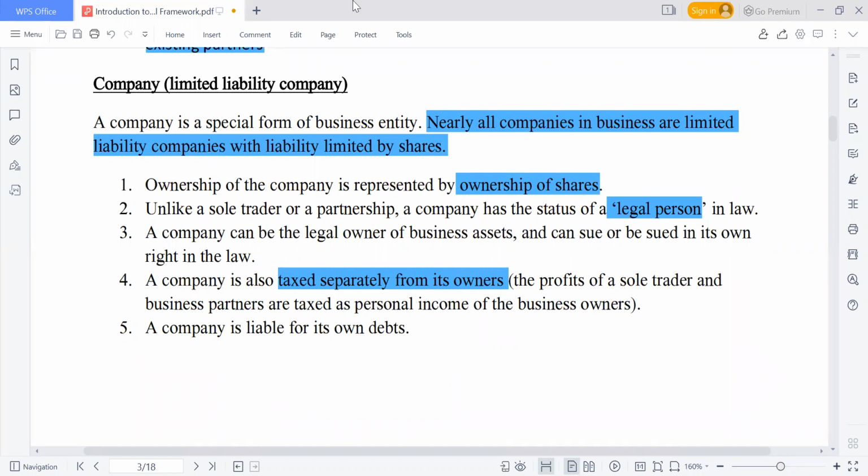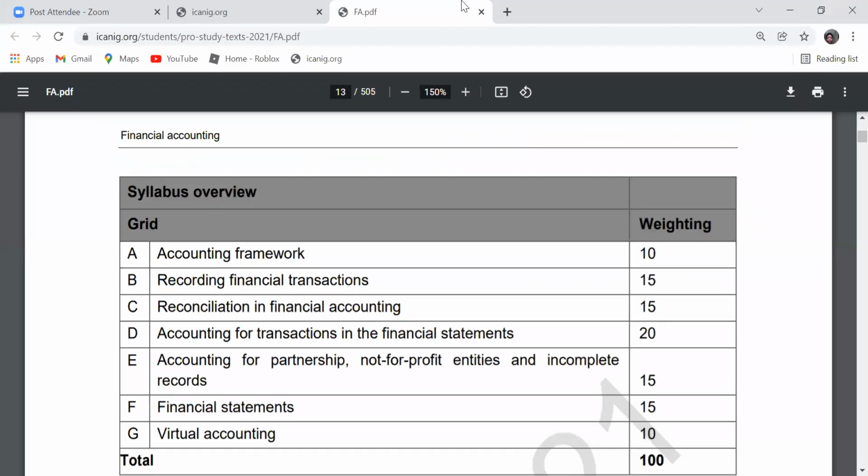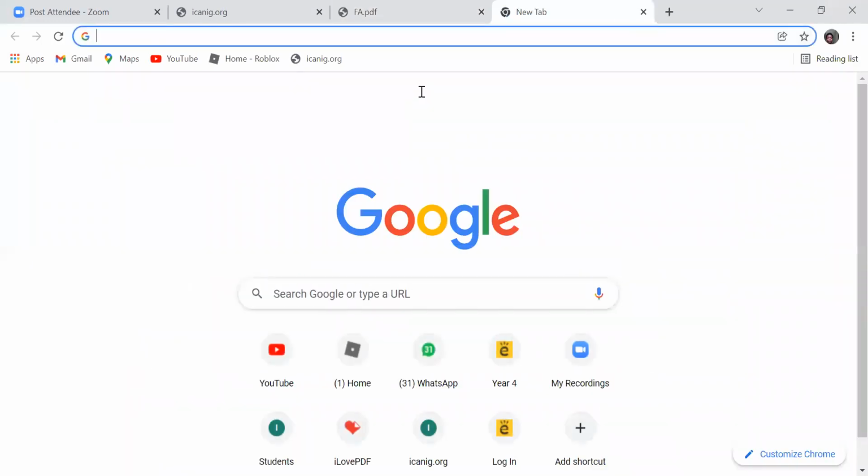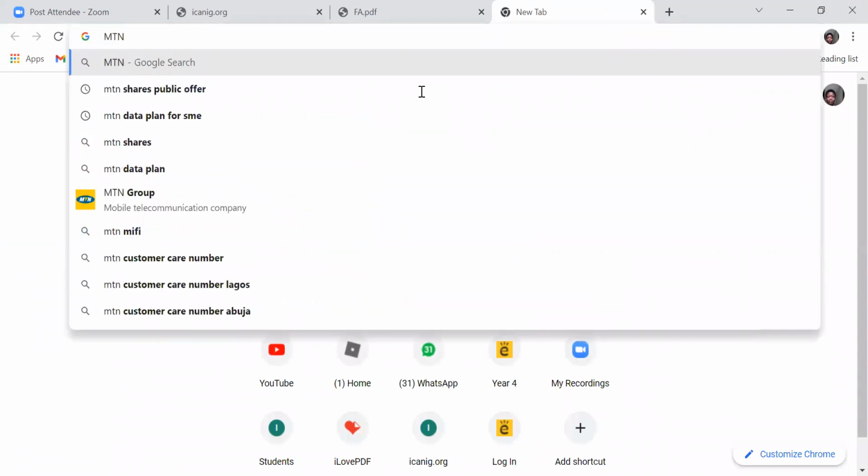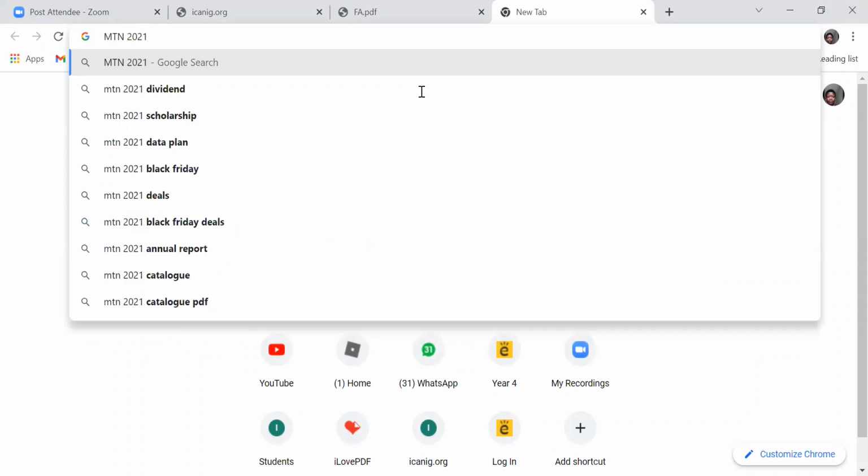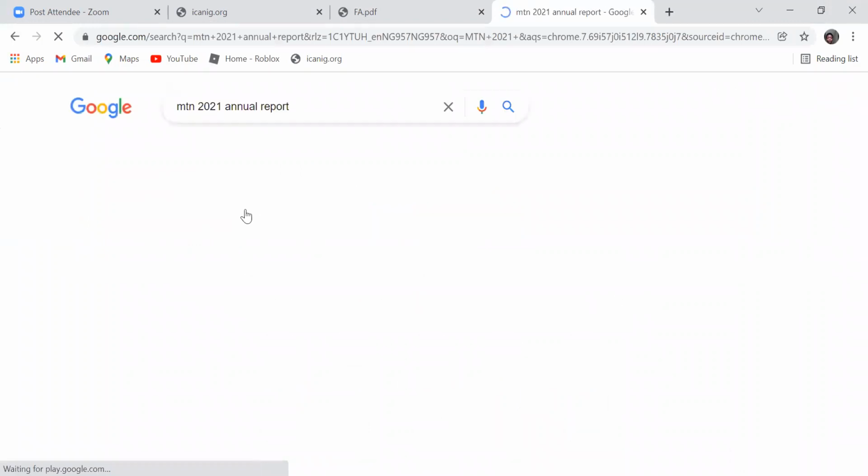Let's check one financial statement now, a listed company. Okay, hold on. Let me check if MTN is available, so that you are able to see it. MTN 2021 annual report. I am able to see it now, and that is very good.